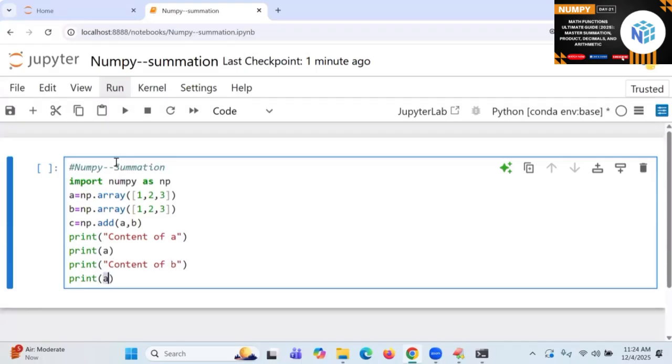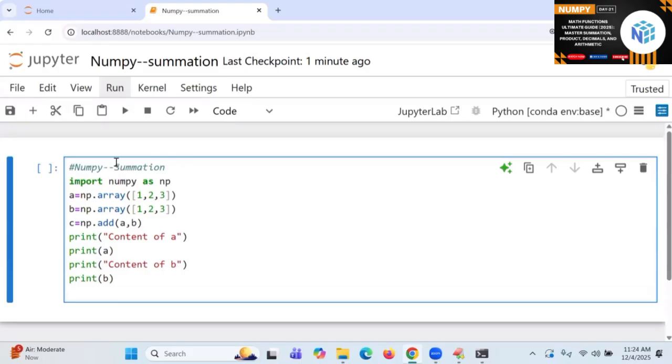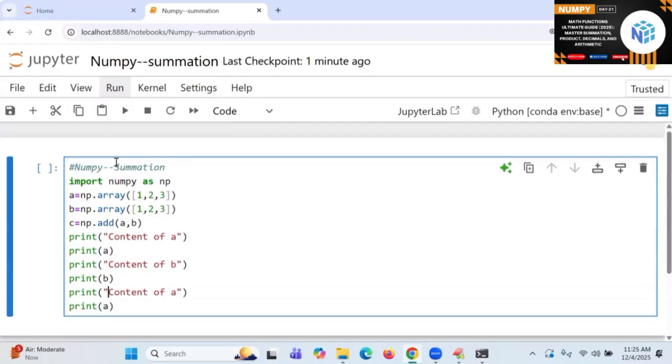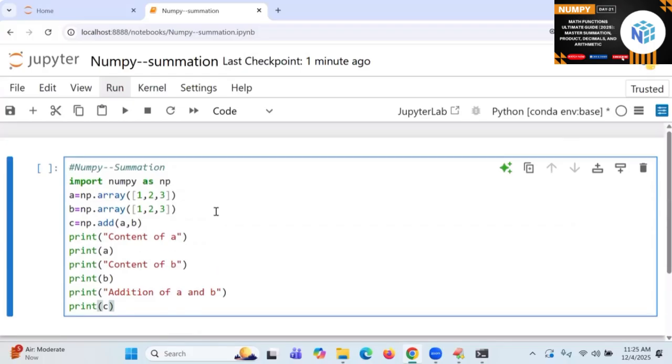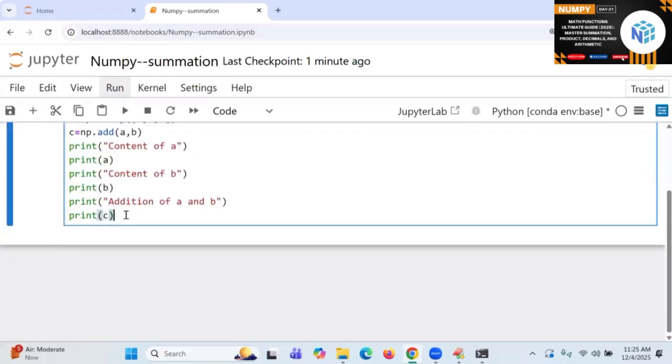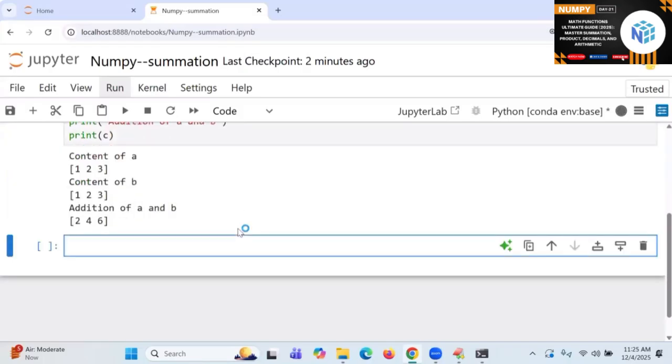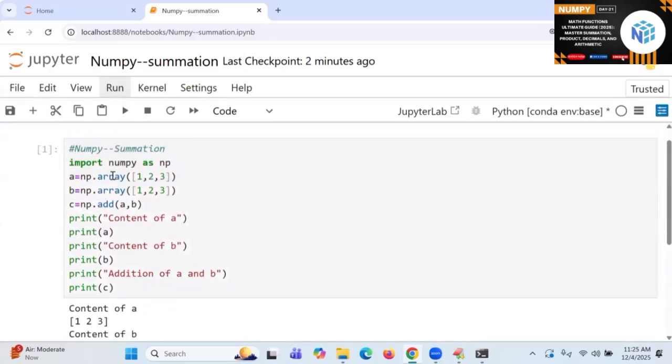So which is going to be called what? Content of C. That is called addition of A and B. So that I will write as C. What is the answer? Element wise addition: 2, 4, 6. This is called 2, 4, 6. You know that? Yes. Now I'll go to the next one.